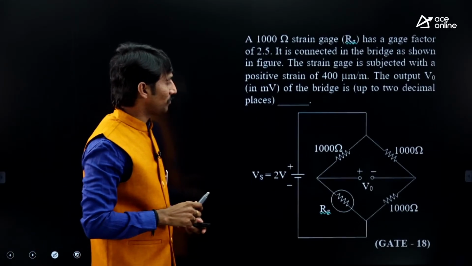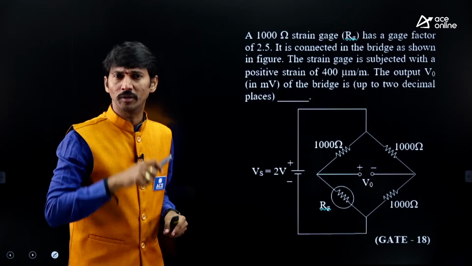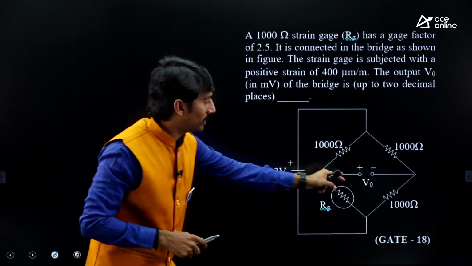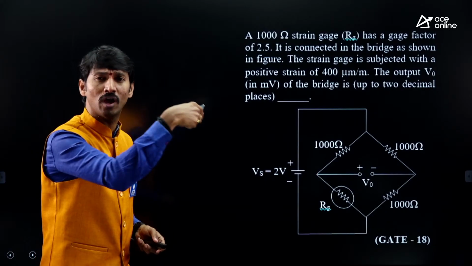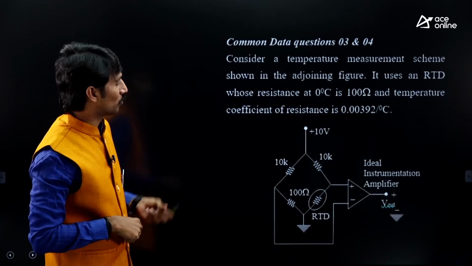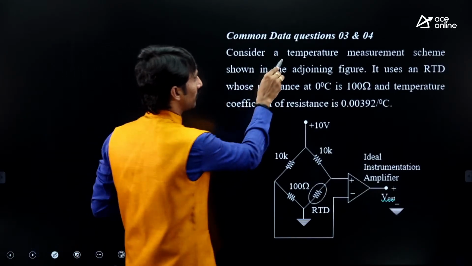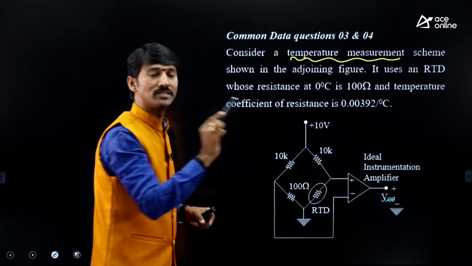And finally, here one more question. Strain gauge topic for instrumentation people. Strain gauge, but bridge concept. In order to find out the output voltage, you need to have awareness regarding bridges. And one more question. In this also, temperature measurement is there. Temperature measurement, but again, a bridge circuit is there.